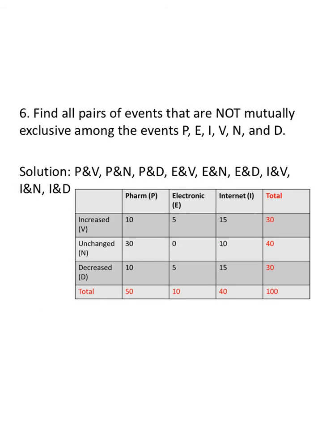So what does overlap? P overlaps V, P overlaps N, P overlaps D. E overlaps V, E overlaps N, E overlaps D, and similarly for I. So row and column show you intersections. Rows themselves, mutually exclusive. You can't be in one row and another row. But you could be in one row and a column, so these are not mutually exclusive events.